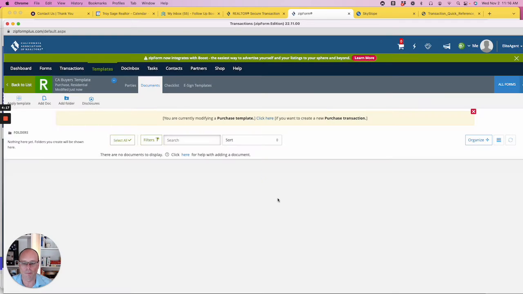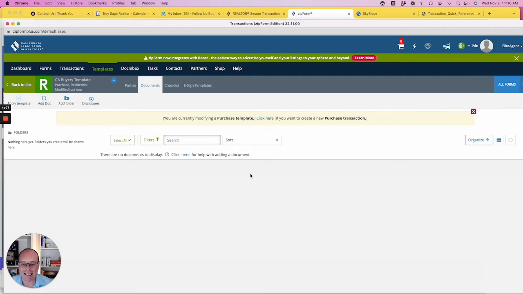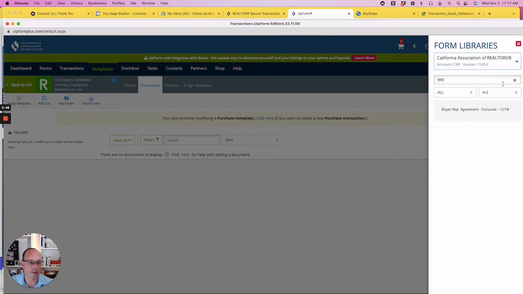I click Save. Now there's nothing in there. So we're going to refer back to, on my other screen over here, the documents that I need. So we're going to add a document. So you would think adding a document, you click here, but not the case. You're going to go to Forms. So in California, they're called Forms because you're going to populate these forms. So let's click on Forms.